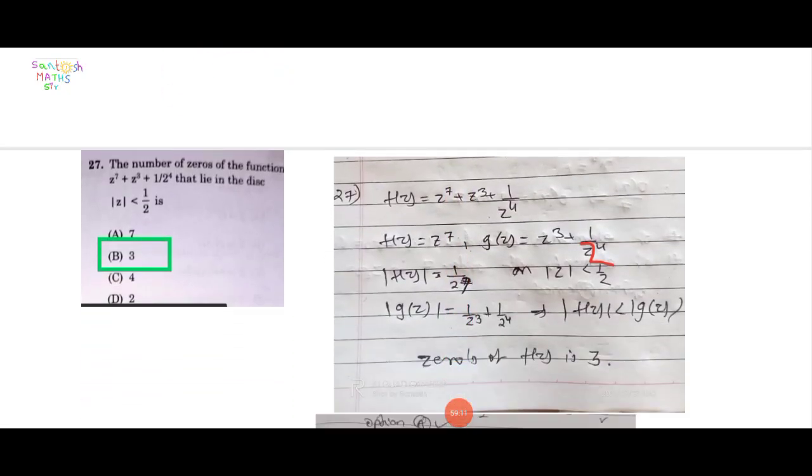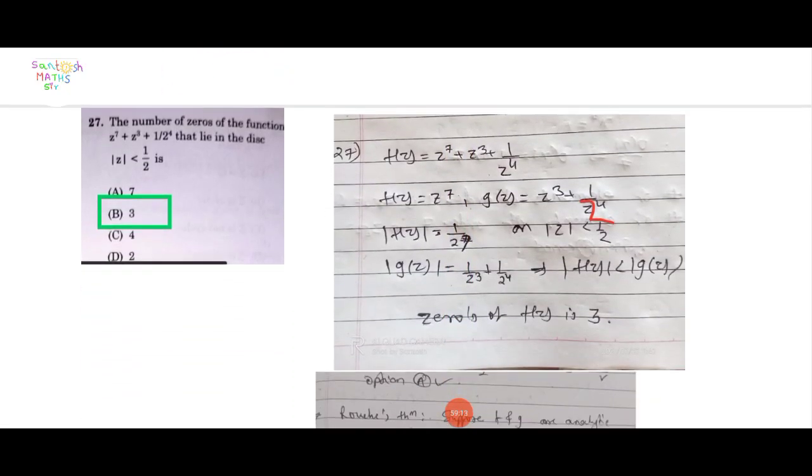Next question. Find the number of zeros of the function z⁷ + z³ + (1/2)⁴ that lie in the disk modulus of z less than 1/2. Here is one result. What is Rouché's theorem?